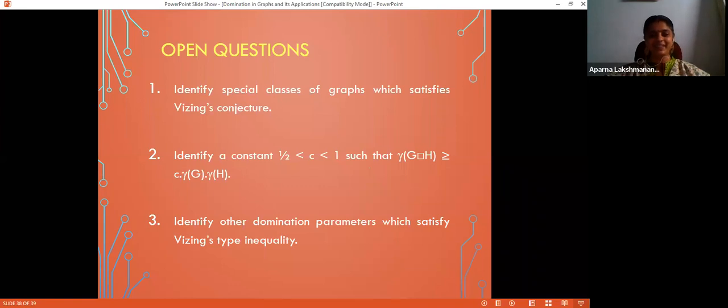But don't think that only after settling Wissing's conjecture, I will submit my thesis. You may pass away without settling it. Okay, so that is an advice. That advice was given by my guide to me. I just wanted to settle Wissing's conjecture as part of my PhD work. He said, do not waste your life. And that was a good advice.